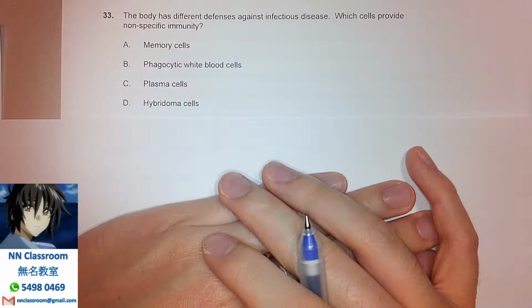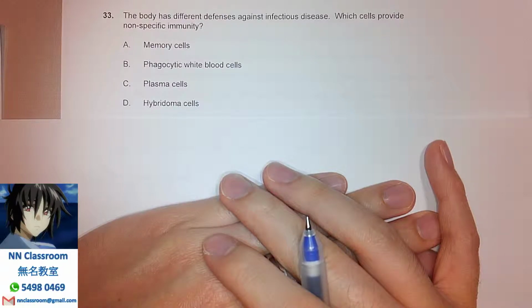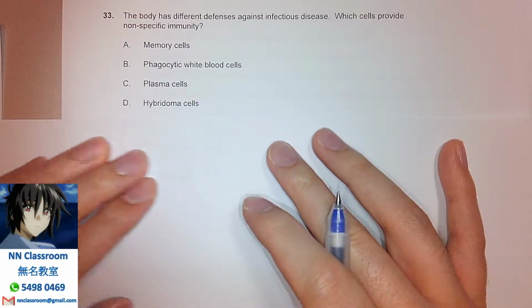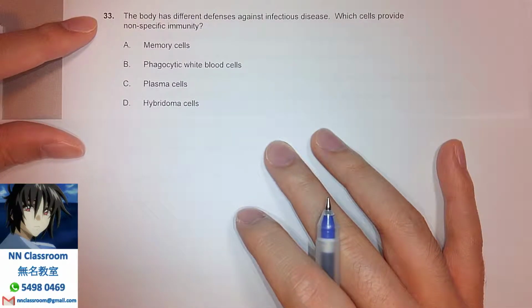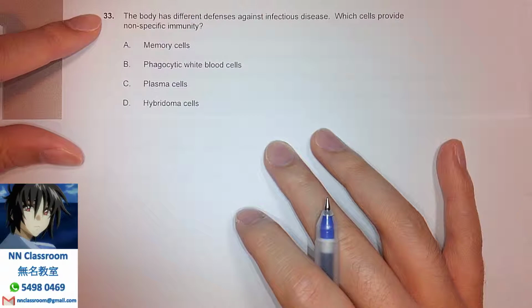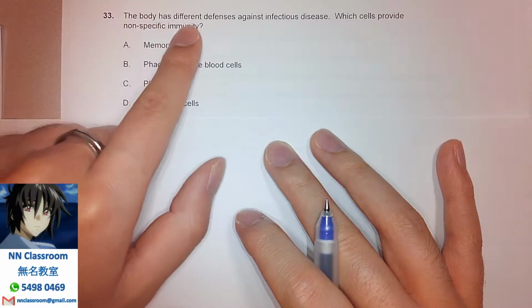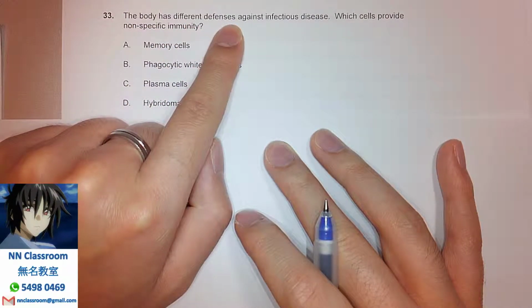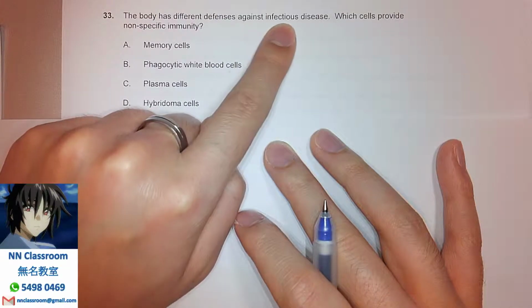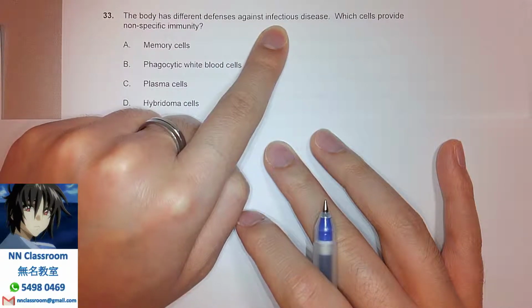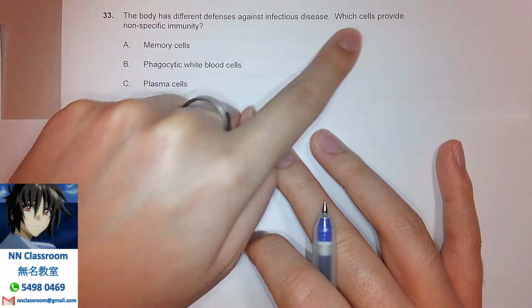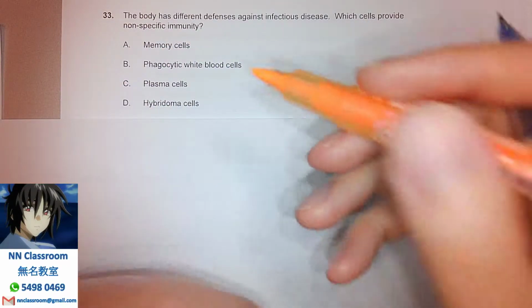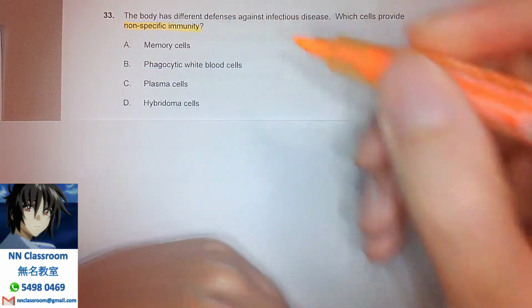Today I'd like to share with you a multiple choice question from biology from 2018 time zone 2 again. That is question number 33, asking for the human physiology concept but another system of our body, which is the immune system. They're asking, the body has different defenses against infectious disease. Key idea, we will learn it all about infectious disease. Which cells provide important keyword non-specific immunity?